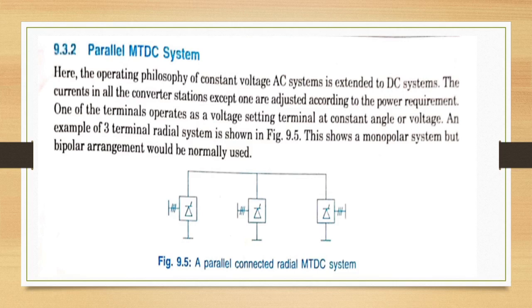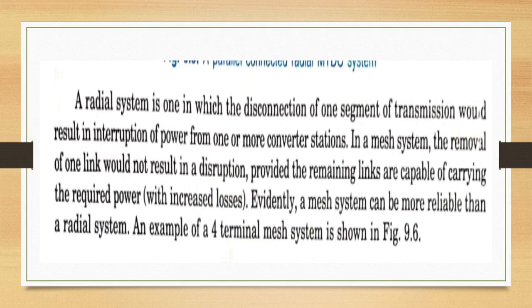An example of a three-terminal radial system is shown in the figure. So in the figure we can see a parallel connected radial MTDC system. This shows a monopolar system, but a bipolar arrangement would normally be used. In a parallel MTDC system there are two types. First one is radial and the second one is mesh type.